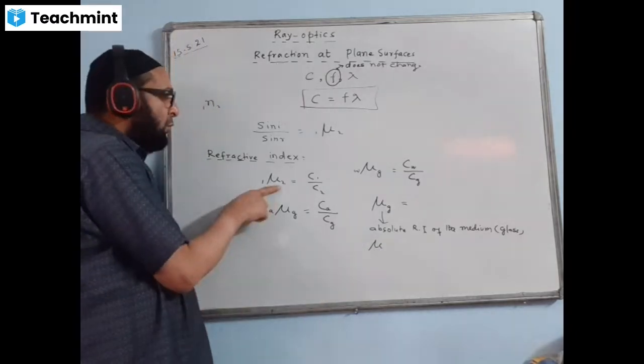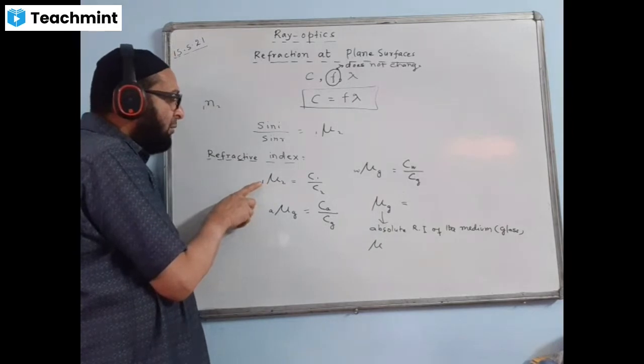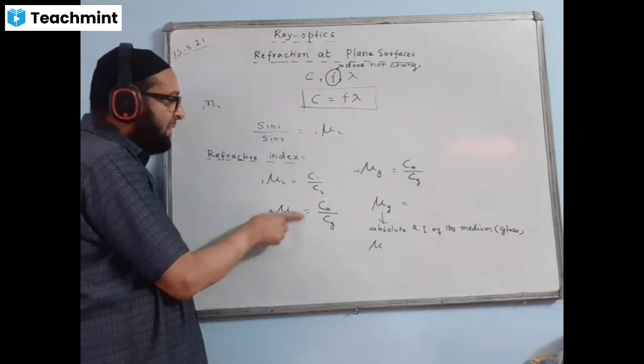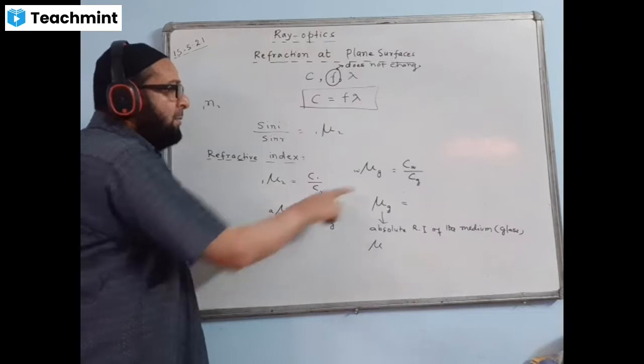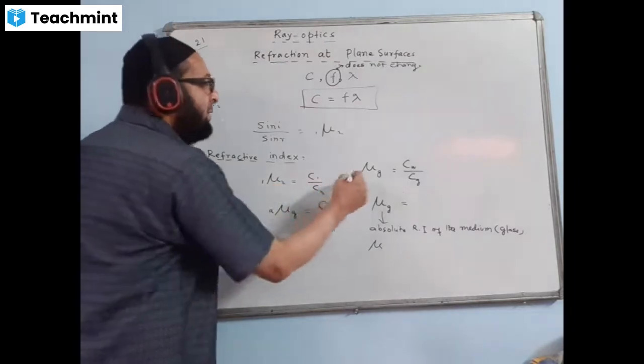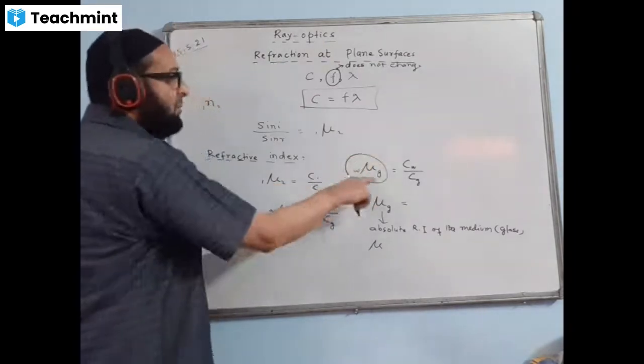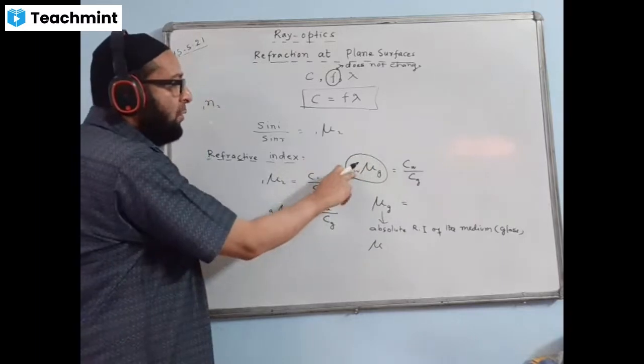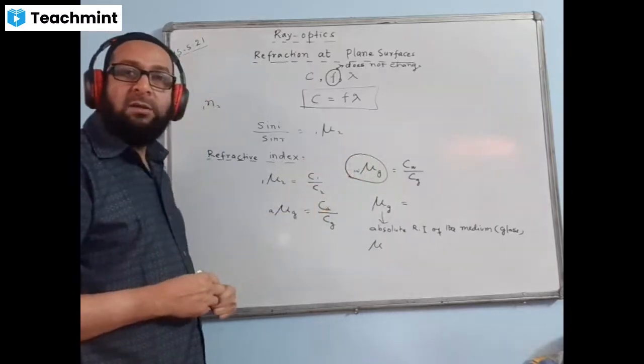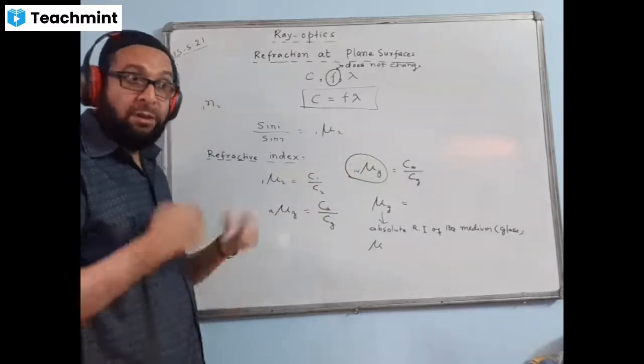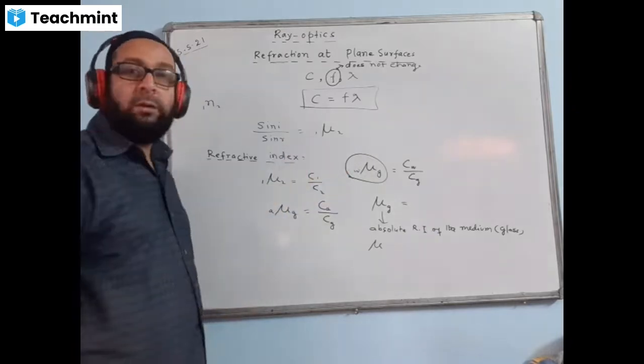This can be absolute only when medium 1 is either air or vacuum. So you can consider this as an absolute refractive index, but this one we cannot consider as an absolute refractive index because this is with respect to water. This is with respect to water. So this is a non-absolute refractive index. This is not absolute because it is with respect to water.